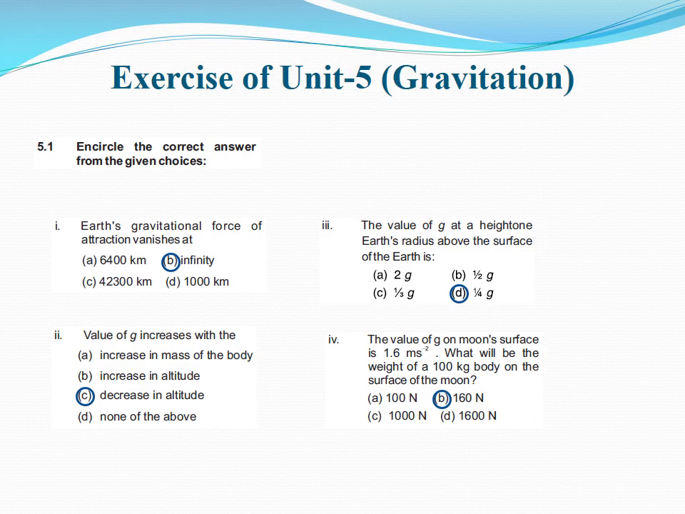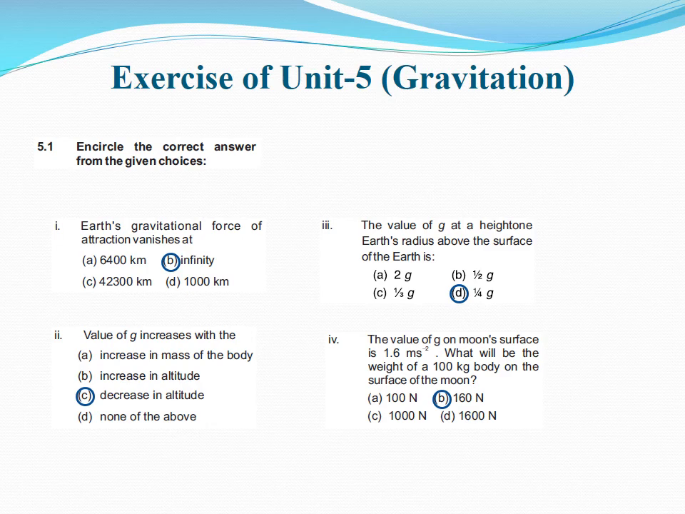MCQ number 3. The value of g at the height 1 Earth's radius above the surface of Earth. Again dear students, the same formula is there and you simply plug h equal capital R, and after simplifying it we would be having 1 by 4 of g. So D is the correct option.